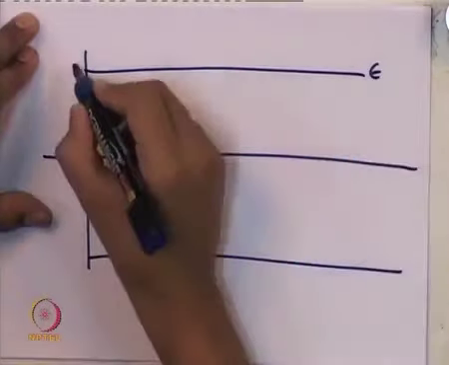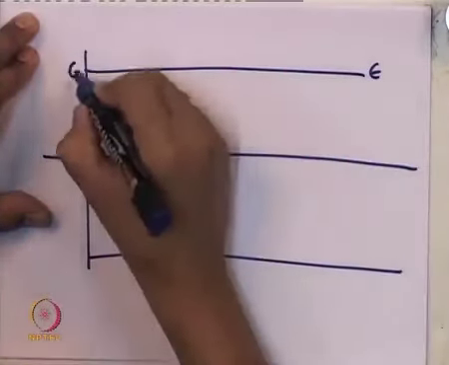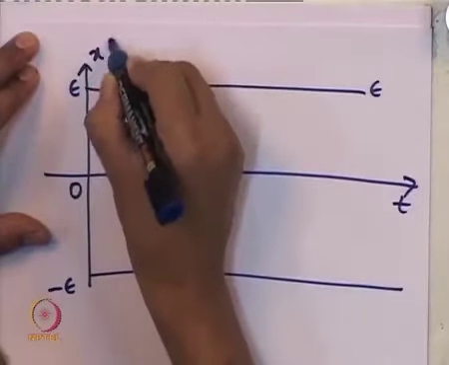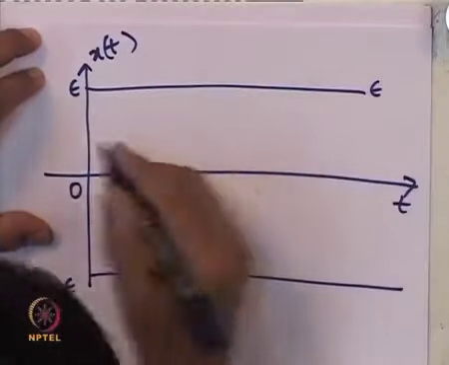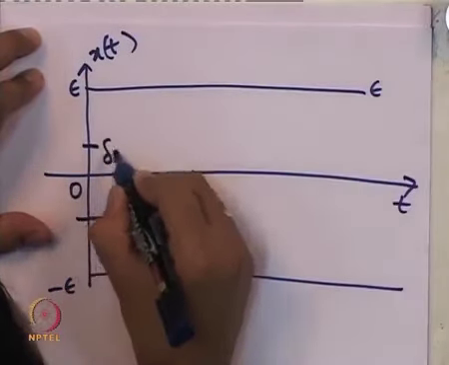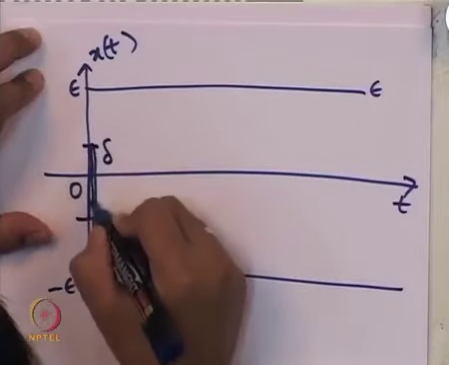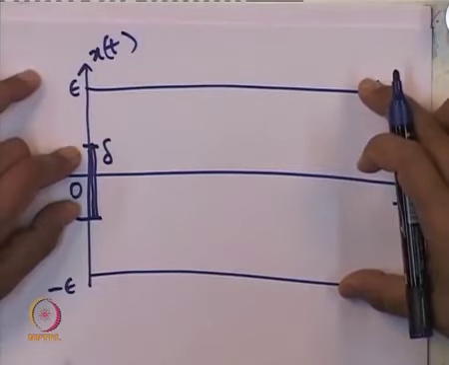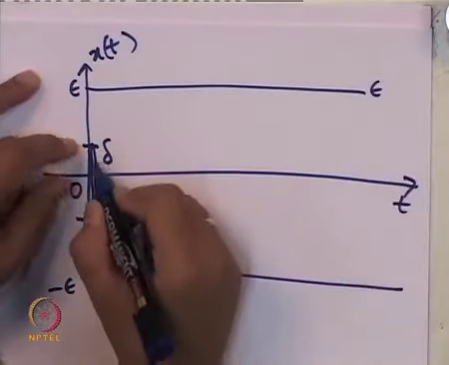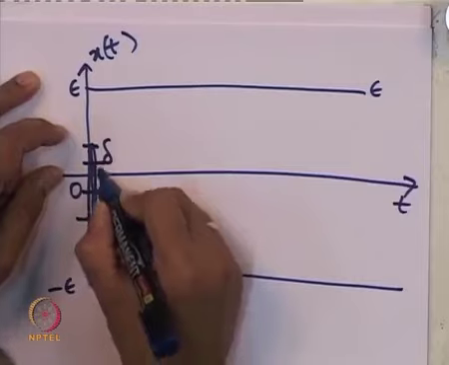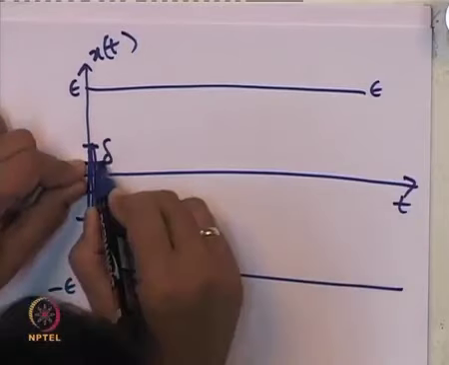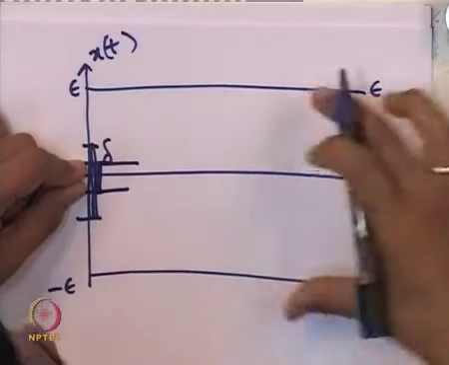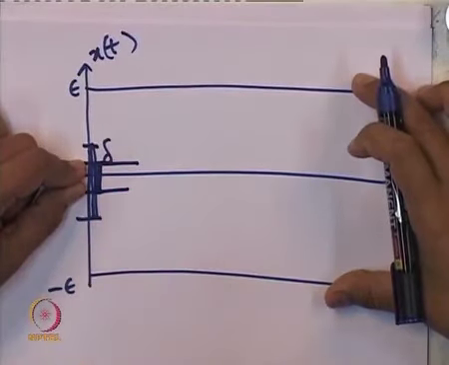Suppose this is our epsilon ball, and after a lot of calculation one person finds this delta ball. If we start inside this interval, then the trajectory is guaranteed to remain inside this epsilon ball, but this same guarantee will automatically be satisfied for this smaller band also. If the initial conditions start inside this smaller ball, then also it is guaranteed to remain inside this epsilon ball.